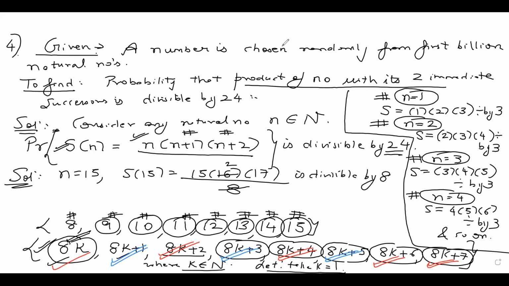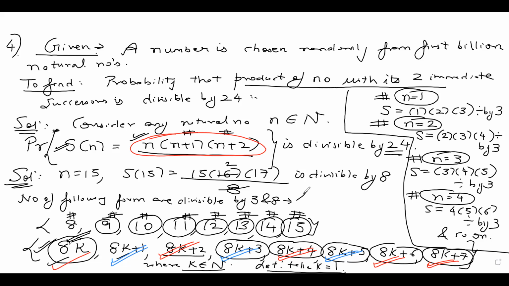And the ones which are divisible by 8 are also divisible by 3, because we have shown that the product of any 3 consecutive natural numbers is divisible by 3 for sure. So I can say that the numbers of the following form are divisible by both 3 and 8.